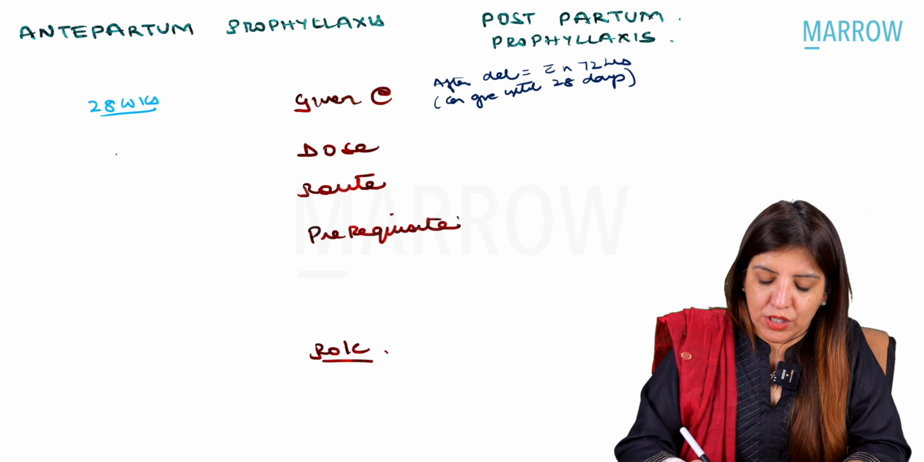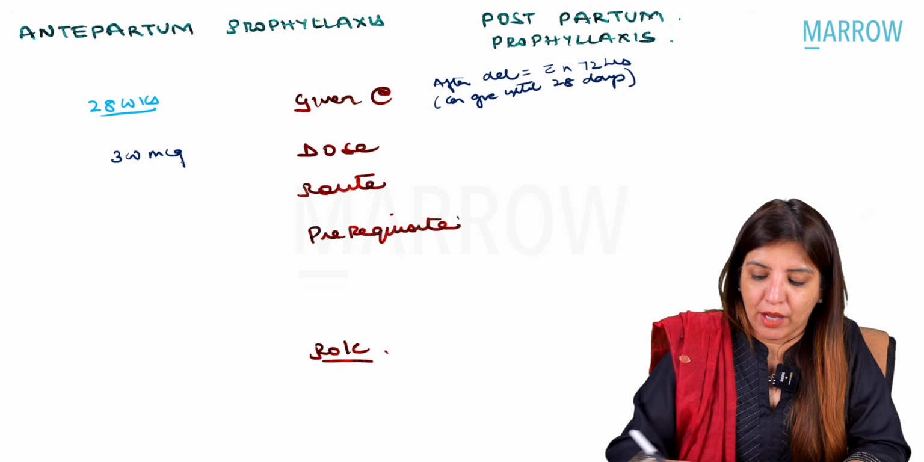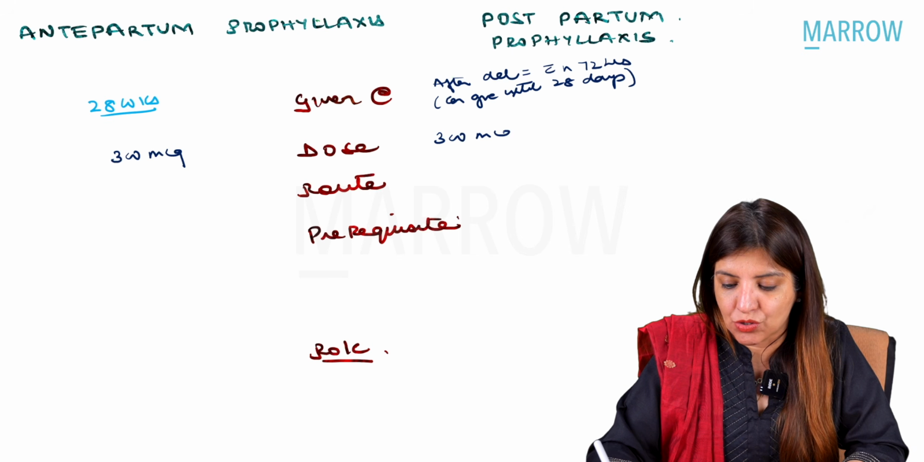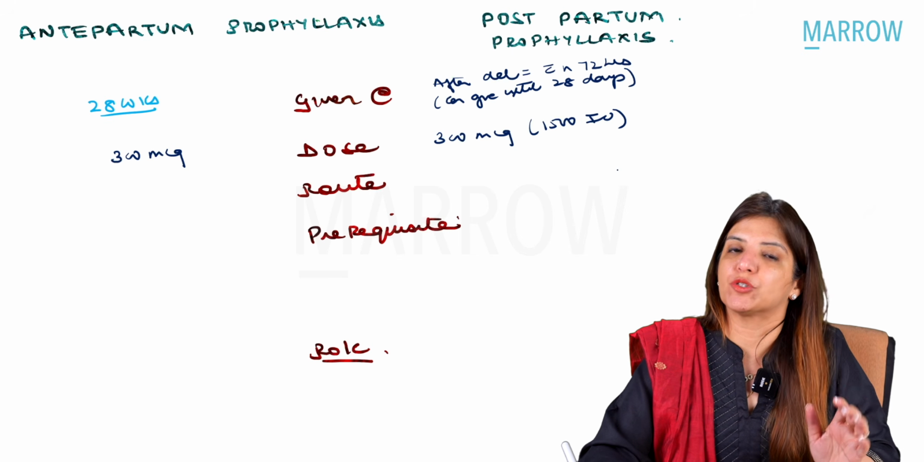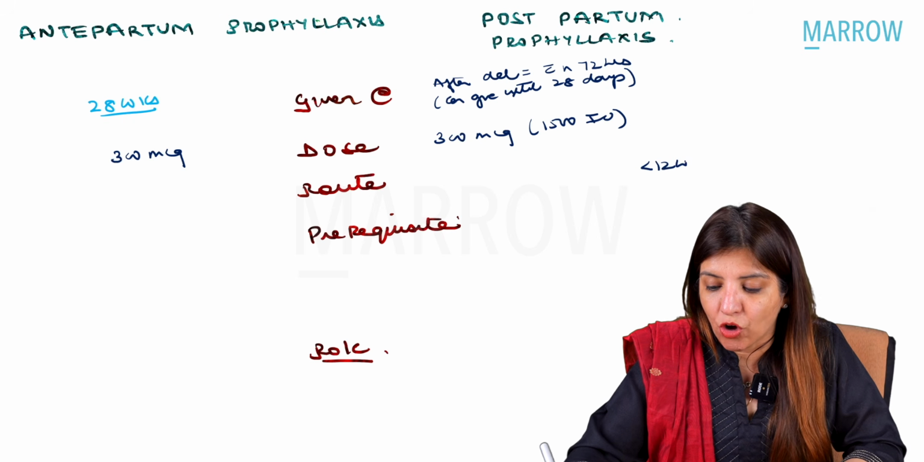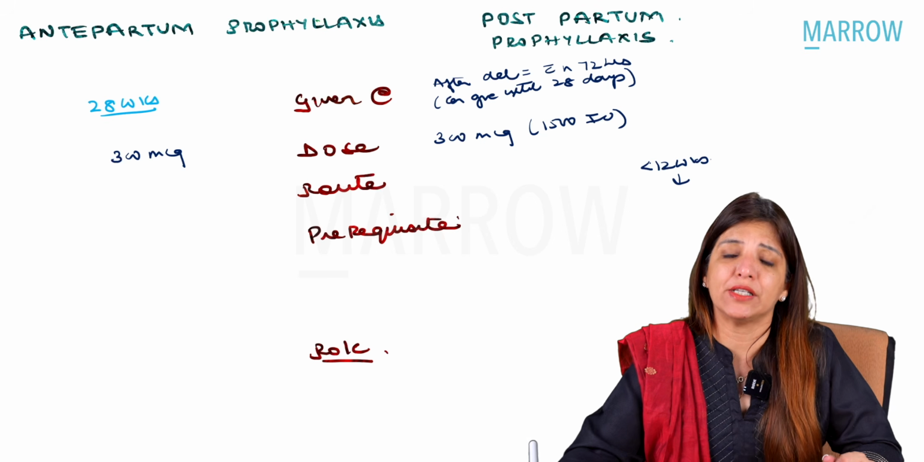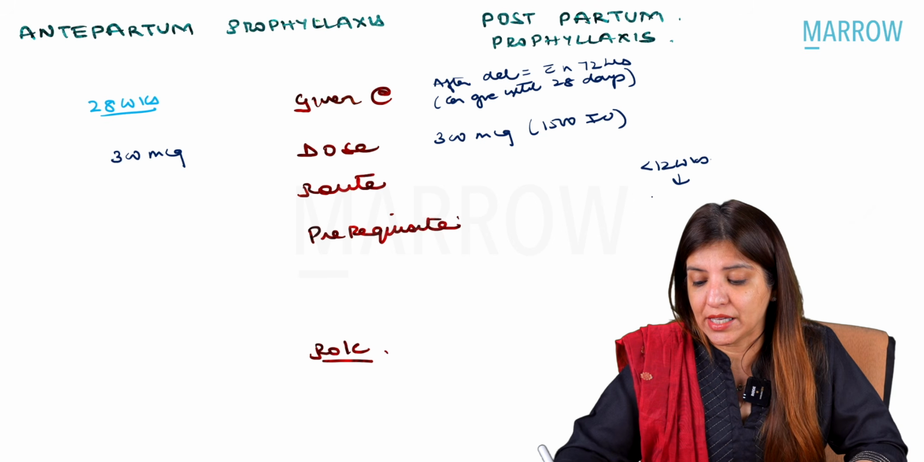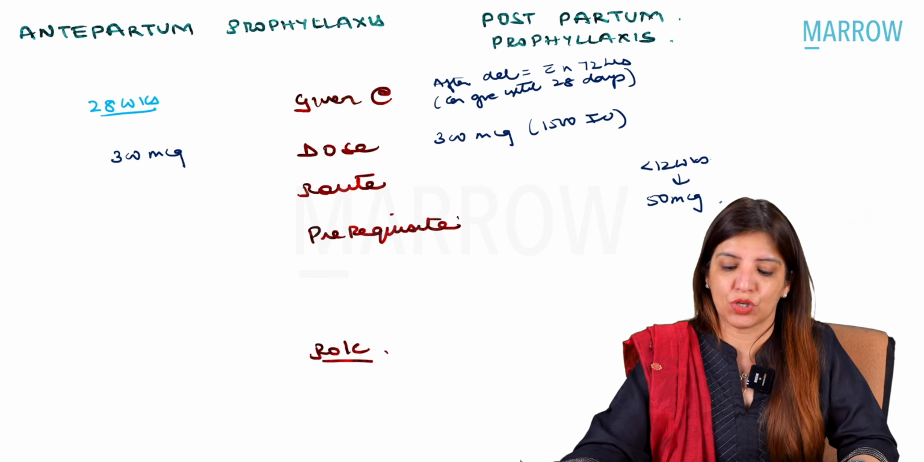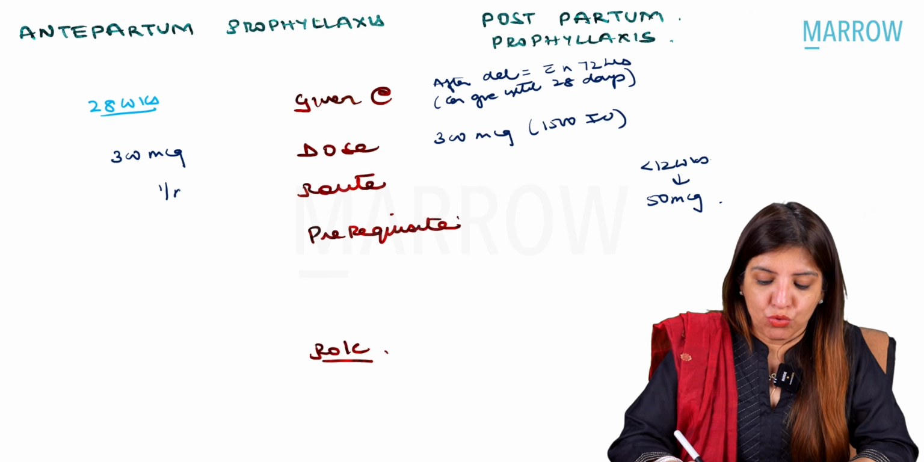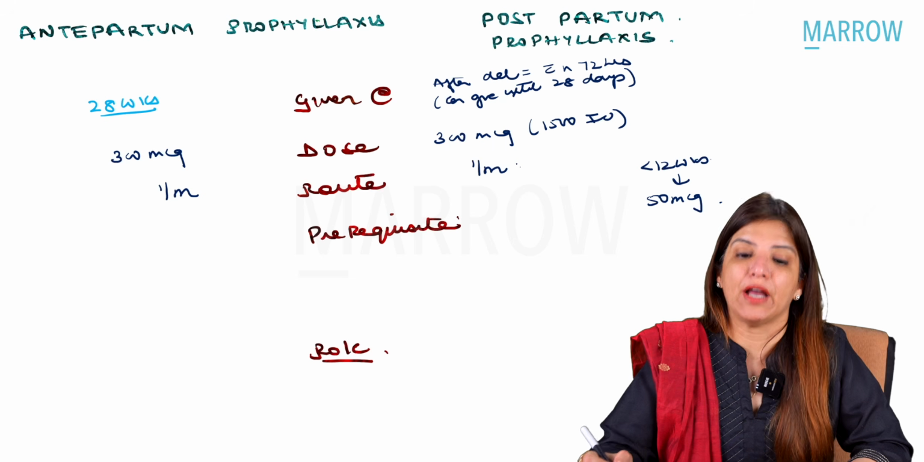Right? Now, the dose in both cases is 300 micrograms. Either in your question, it will be written as 300 micrograms or it will be written as 1500 international units. Please remember, only if your patient is less than 12 weeks pregnant, then the dose of anti-D is 50 micrograms. Otherwise, everywhere else, the dose of anti-D is 300 micrograms. By what route are you going to give it? You are going to give it by IM route.